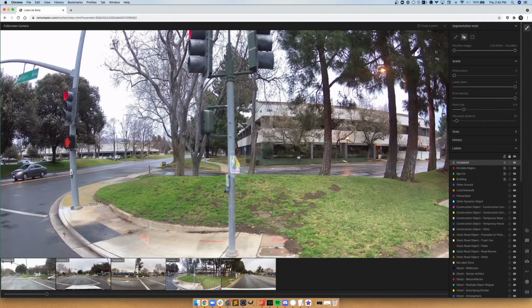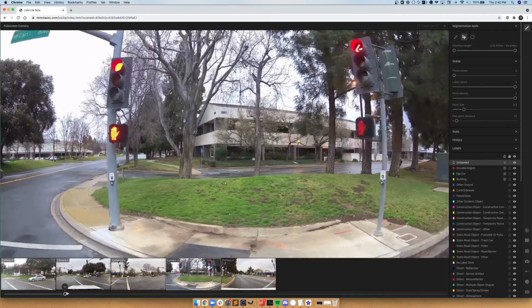Sometimes if you have multiple surfaces that are really close to each other, or different objects that are close to each other, it might be hard from just looking at LiDAR view alone, but looking at the camera views can be very helpful in building this context and labeling accurately.